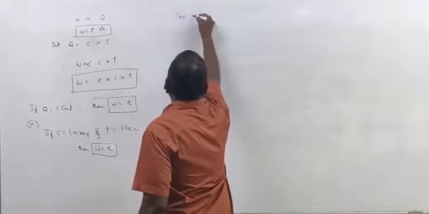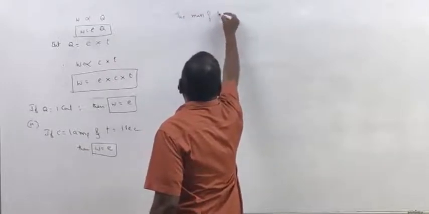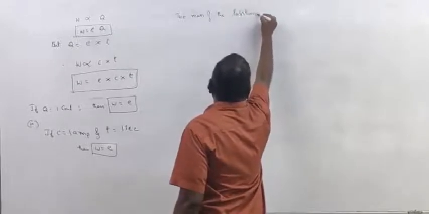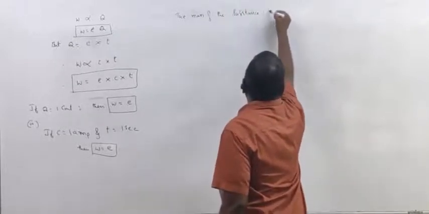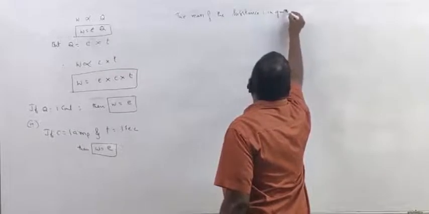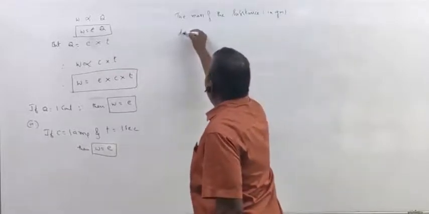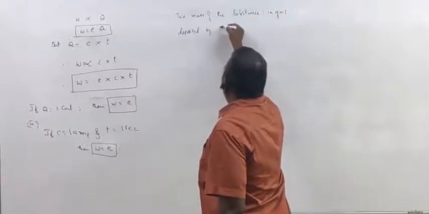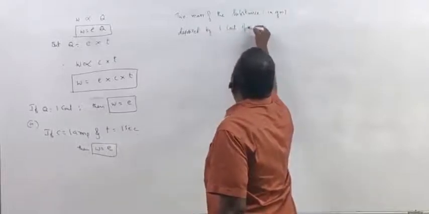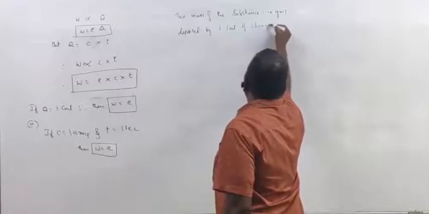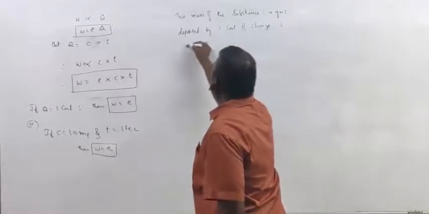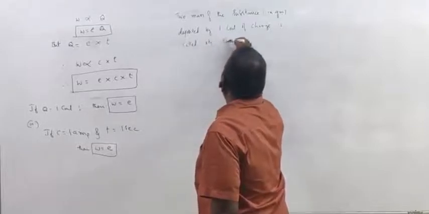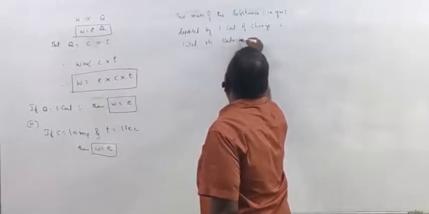The mass of the substance in grams deposited by 1 coulomb of charge is called its electrochemical equivalent.